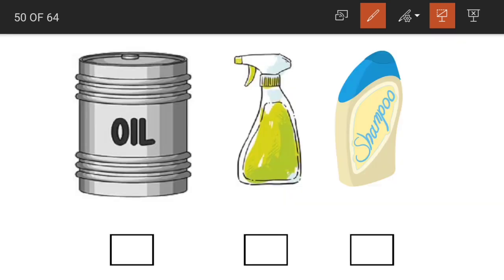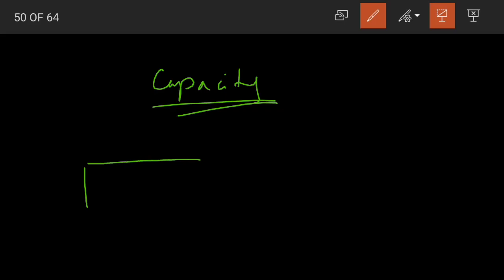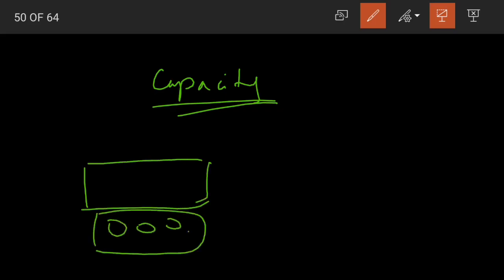And when it comes to capacity, children, again, even for capacity we can use the digital scales. For measuring weight, what did we do? We had digital scales, right? We place the object onto the machine and then the weight is displayed.